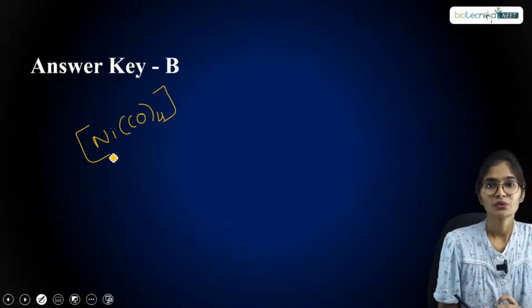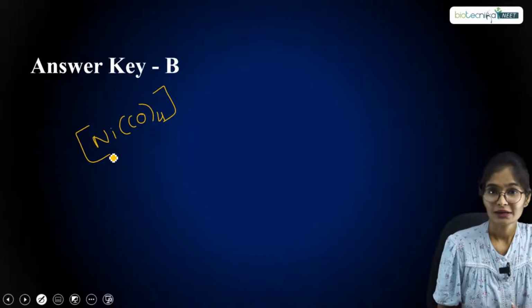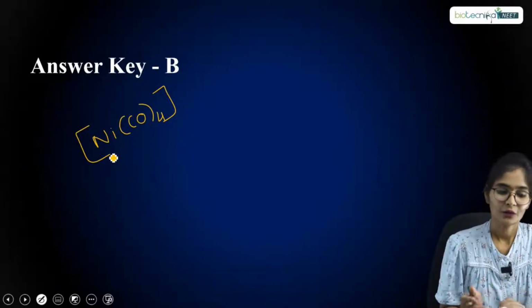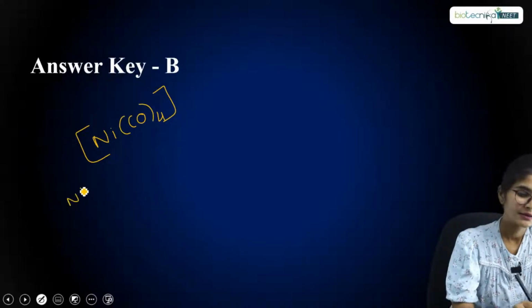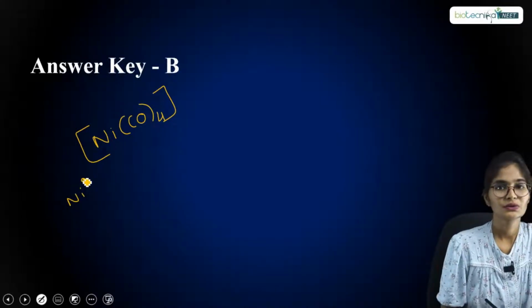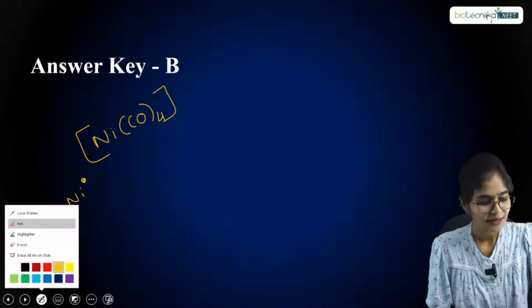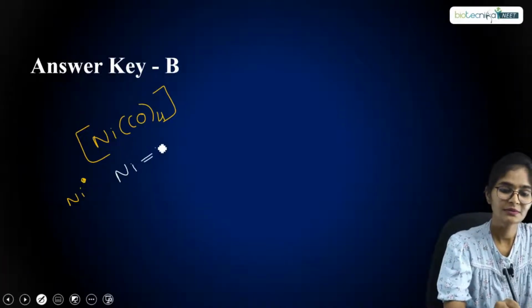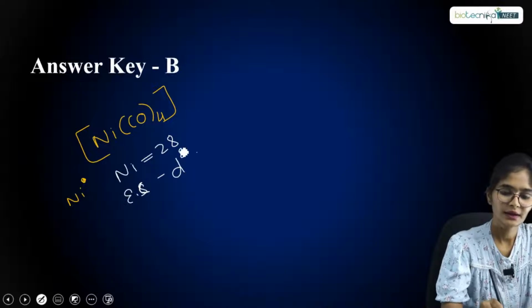So you have Ni(CO)4, where carbonyl is a strong ligand, right? So it will try to pair up the electrons in the d orbital. Now nickel is in its zero oxidation state. What is the atomic number for nickel? The atomic number is 28, and its electronic configuration will be d8 s2.